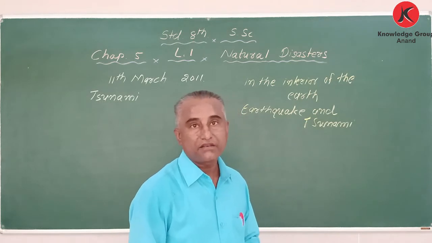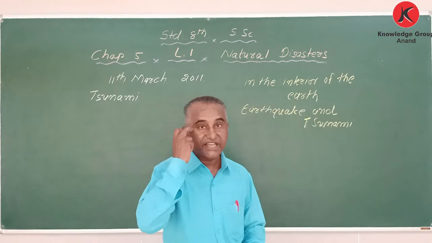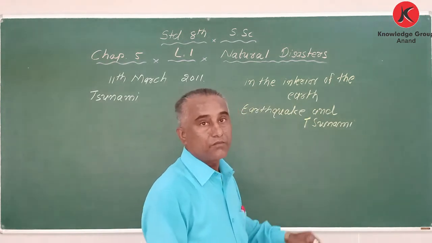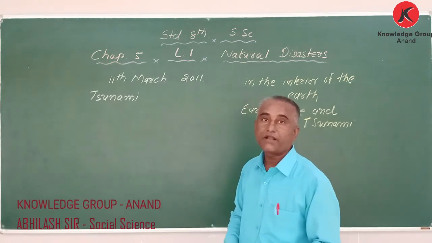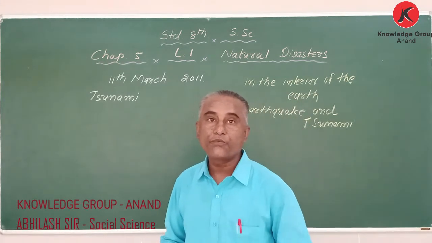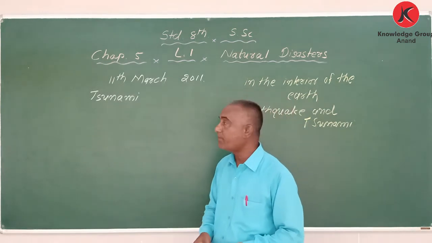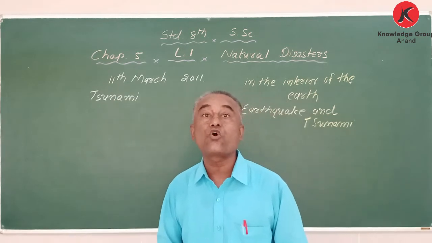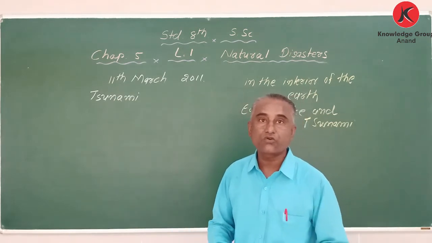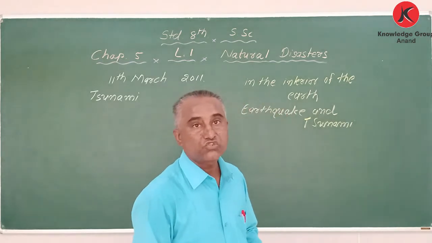Because in Japan, earthquakes occur again and again, and there are calamities like the tsunami. My dear student, if you go on YouTube and search about the tsunami in Japan, you will find how much destruction it caused in this country.